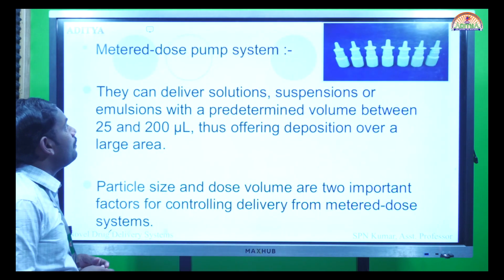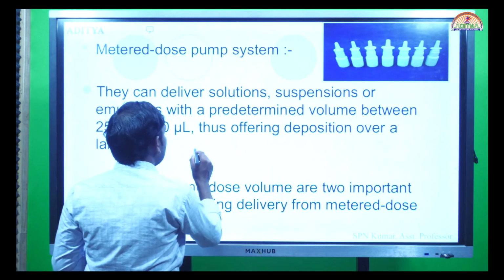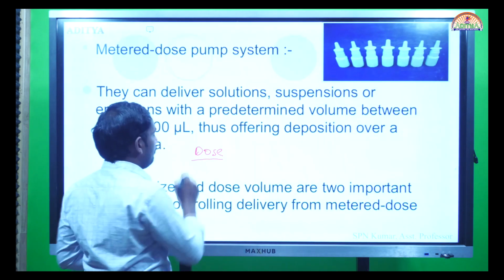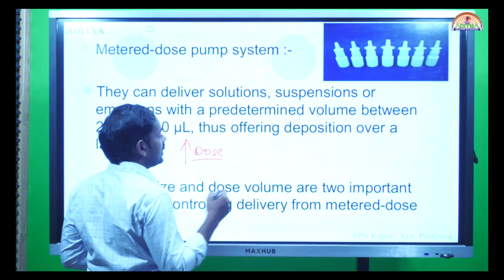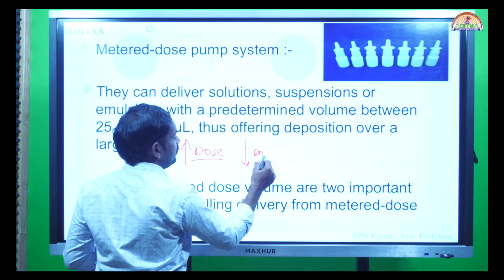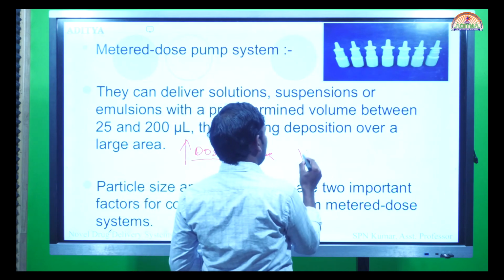Or we can have a metered dose pump. The problem with the squeeze bottles is there is no dose control. One patient, due to higher pain, may take more dose of the drug. Another patient, due to lesser pain, may take a lesser dose of the drug. Due to this inconsistency, this may lead to patient variability.